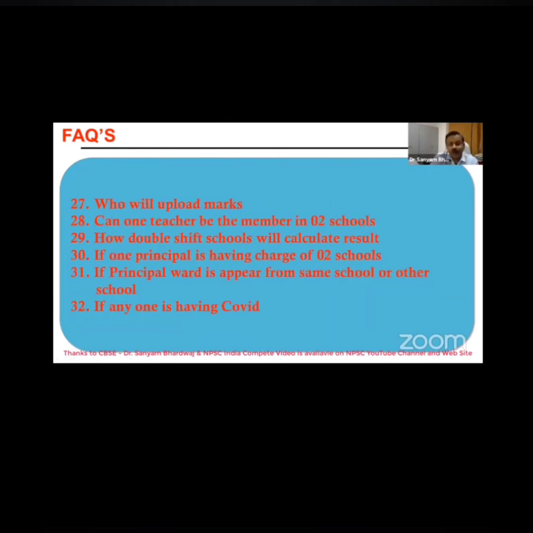Now, who will upload marks? This arrangement is to be made by the school. You prepare the result, you have the teachers, the marks can be put in from home. There is no need to come to the school either. Once the result is prepared, it could be sent to the computer teacher, or two or three teachers. They can upload. We are trying to provide you such a system where the marks could be uploaded by more than one person, so it could be divided amongst the people. You upload, get it verified, and then upload on the CBSE link.